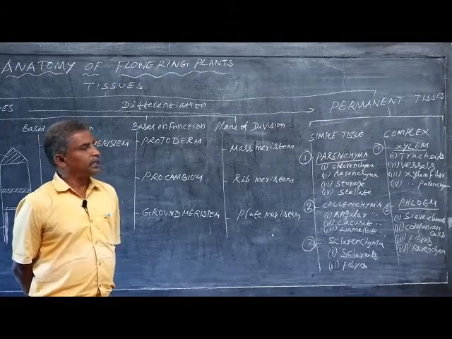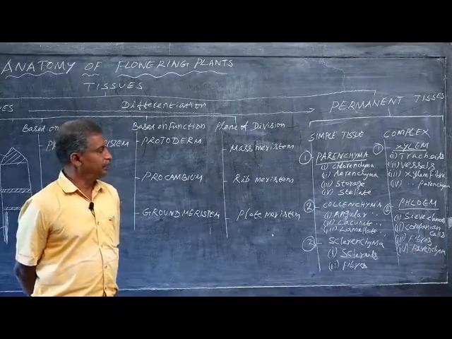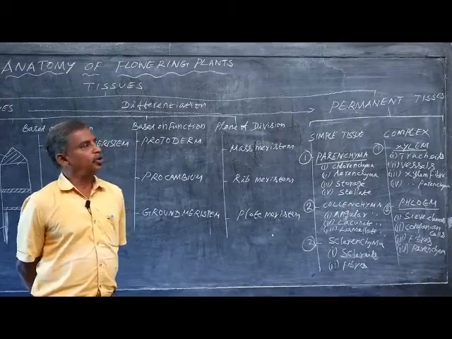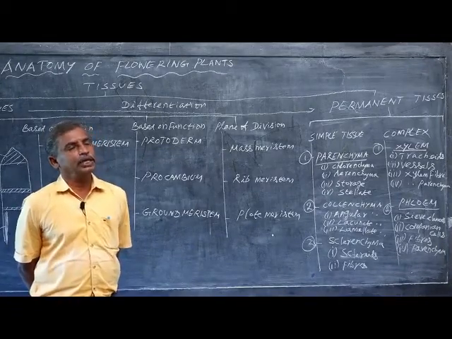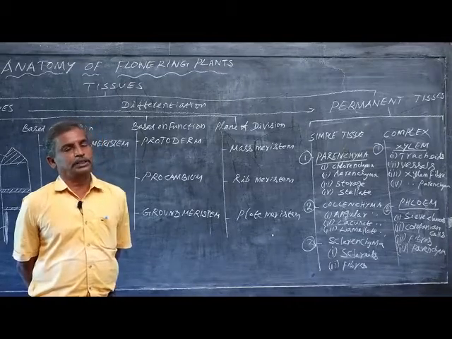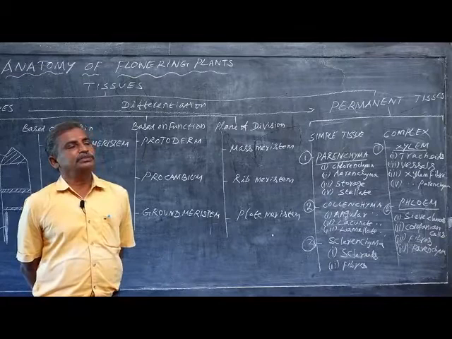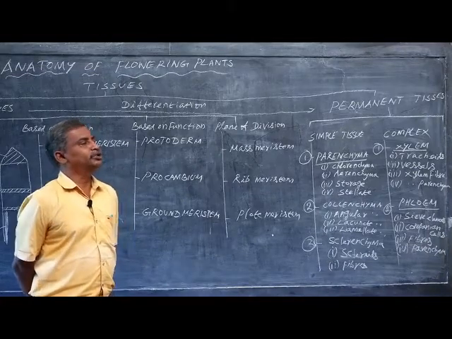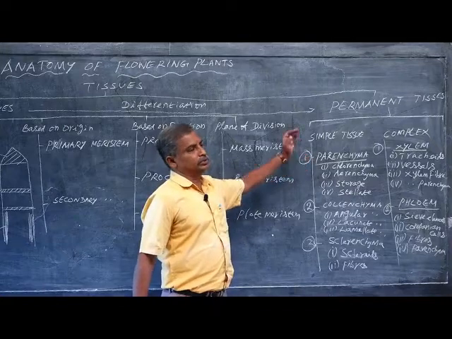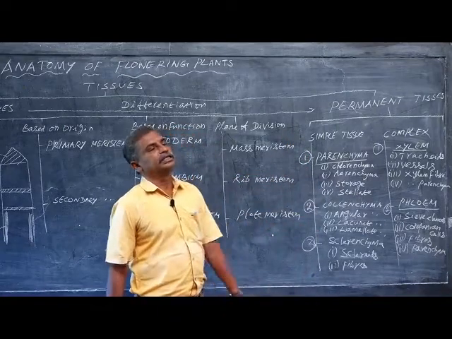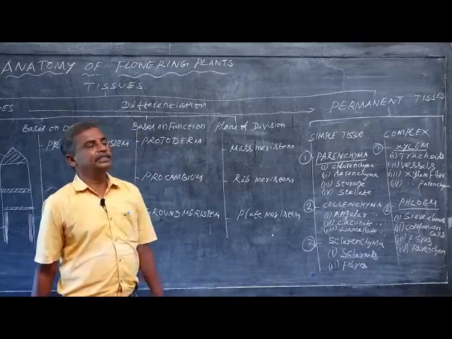Then the next one is the collenchyma. The second type of simple tissue is the collenchymatous tissue. This collenchymatous tissue is also a living tissue because it possesses protoplast, cytoplasm and nucleus. The cell wall is made up of hemicellulose and pectin. Parenchymatous cell wall is made up of only cellulose. Collenchymatous cells are made up of cellulose, and in addition to cellulose, they have hemicellulose and pectin.